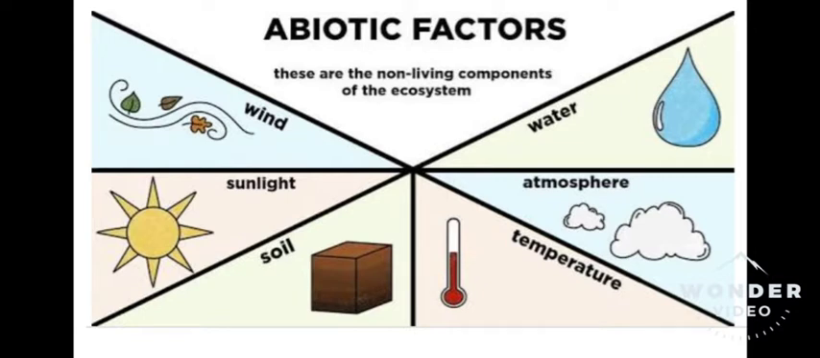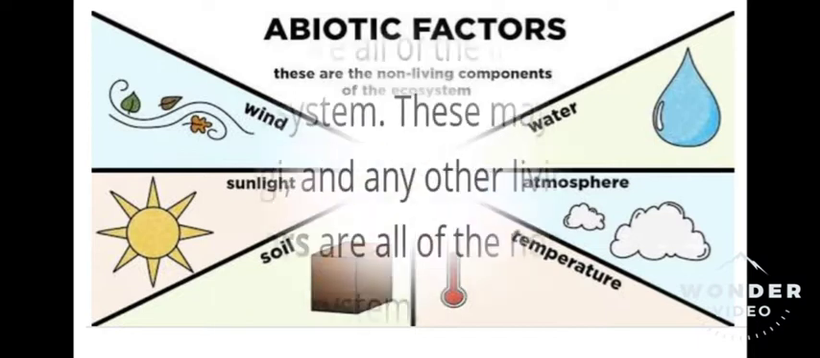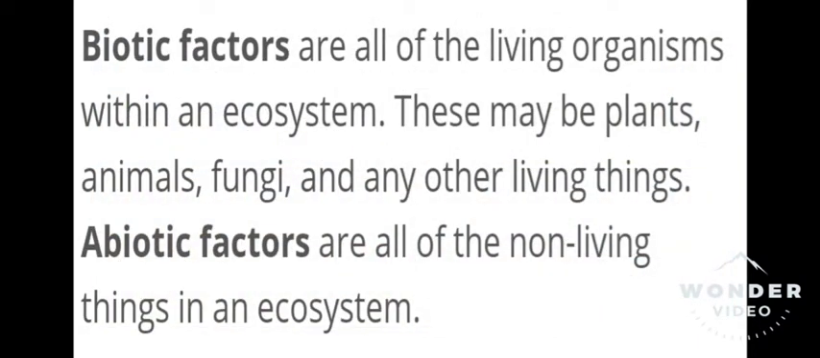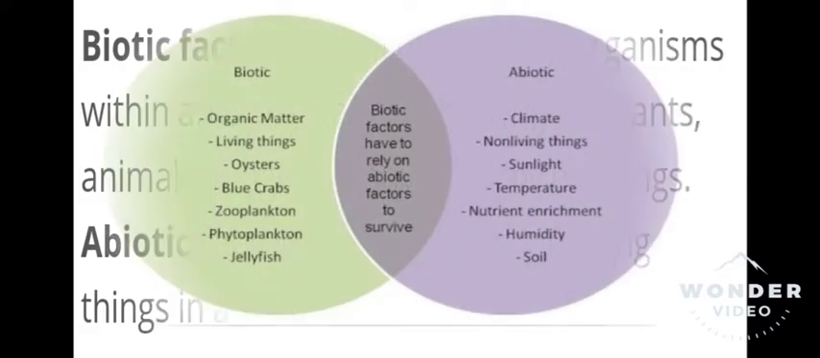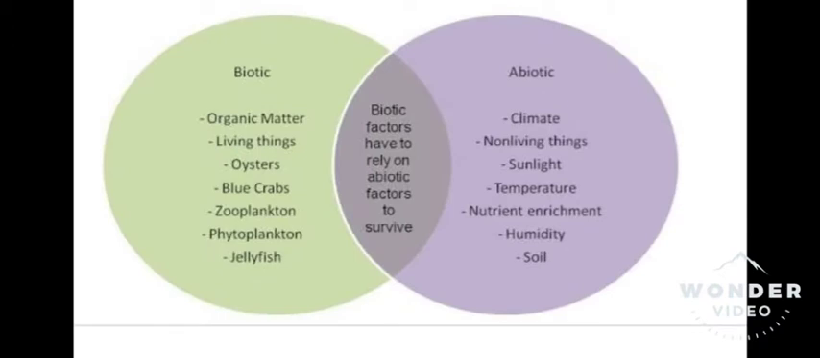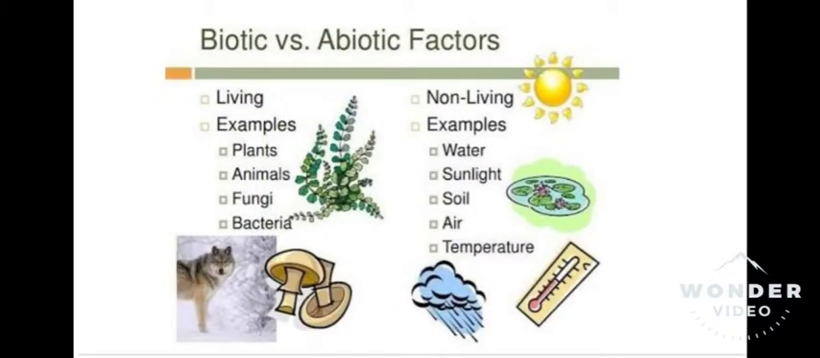Abiotic factors are the non-living components of the ecosystem. Biotic factors are the living organisms within an ecosystem. These may be plants, animals, fungi, and any other living things. Biotic factors have to rely on abiotic factors to survive. Some examples are given in the picture.